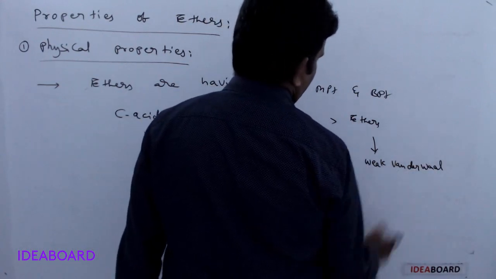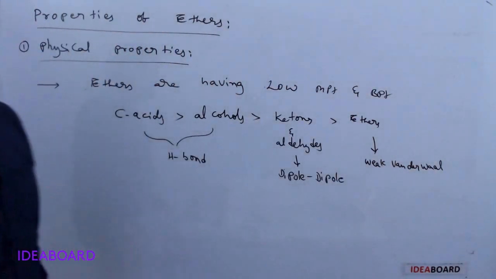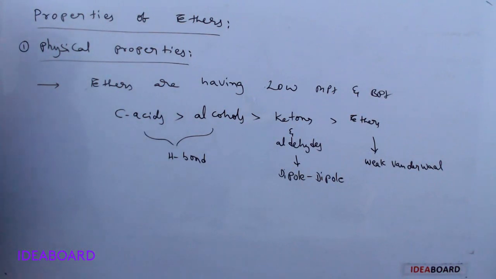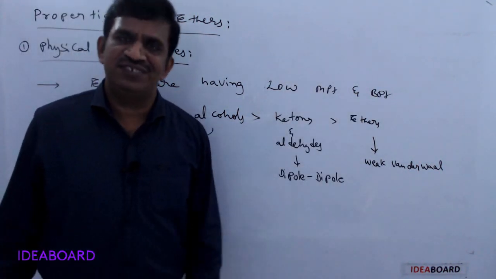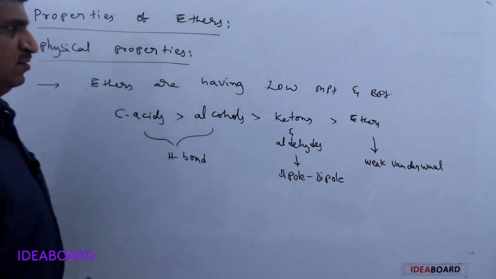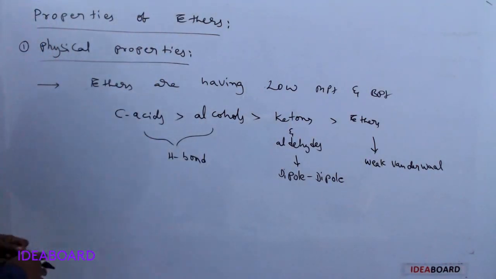Because of this, ethers have low melting points and boiling points. That is the reason for their melting and boiling points.